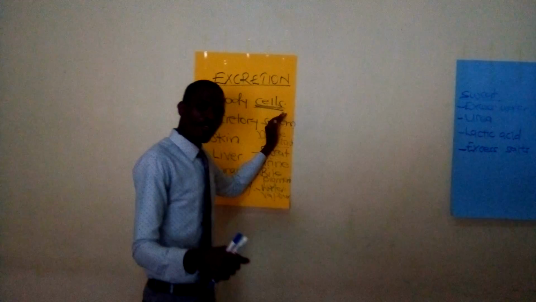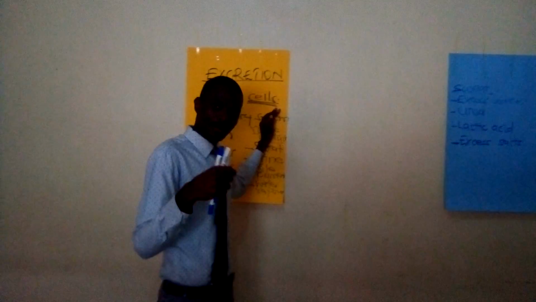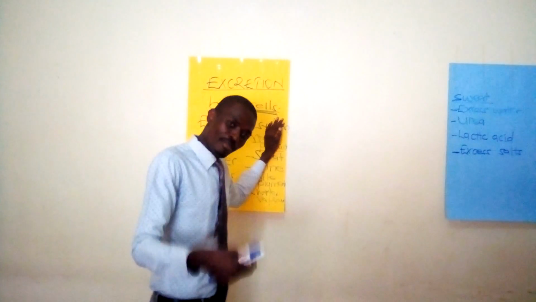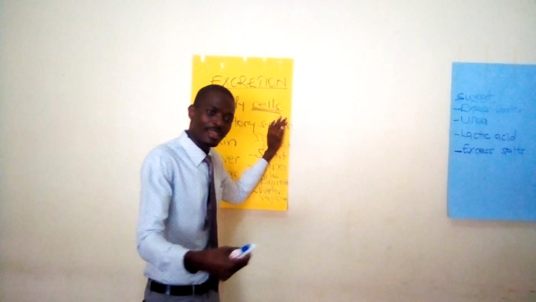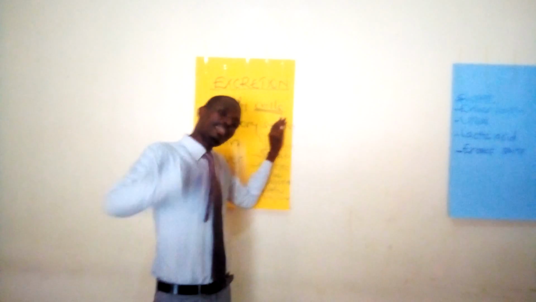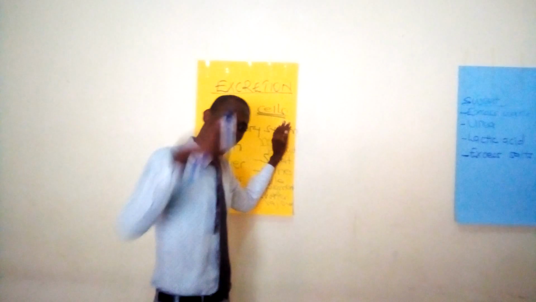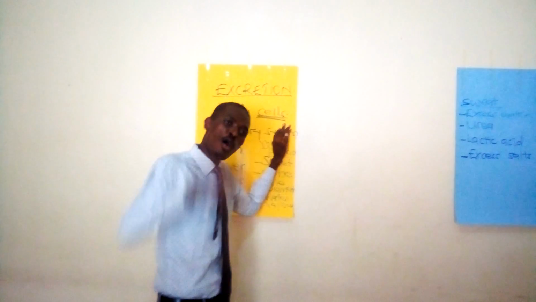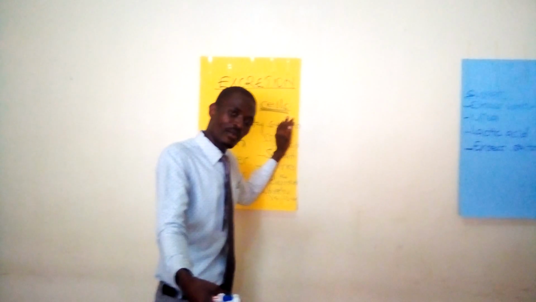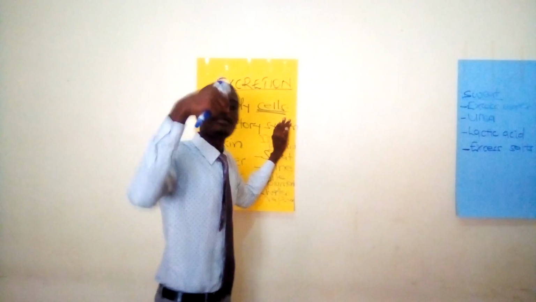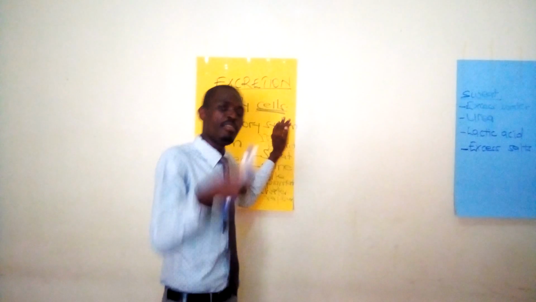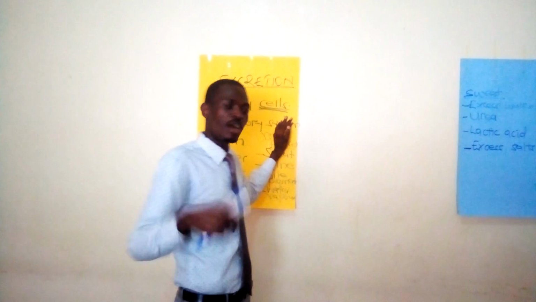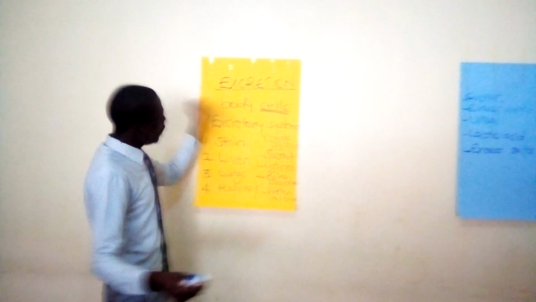excretion is the removal of waste products from the body. Why is it important for these waste products to be removed from the body? If they are not removed, they become toxic or harmful or poisonous, which may have a negative effect on our health. So they have to be removed before they become toxic or poisonous.